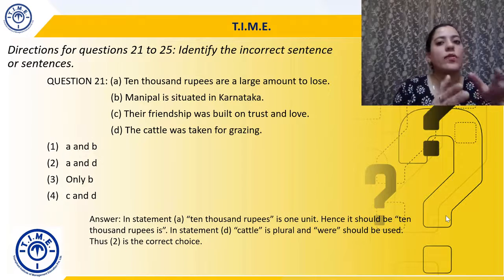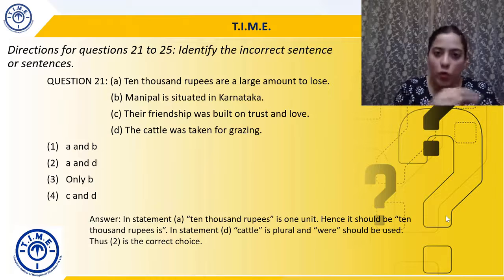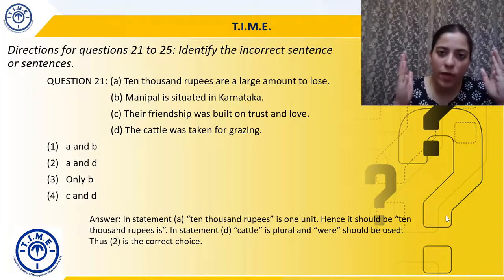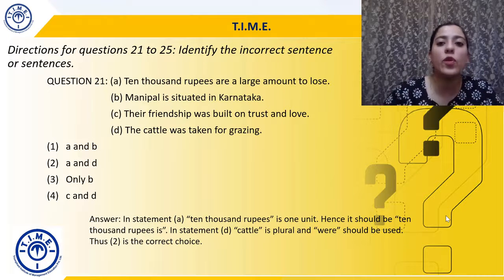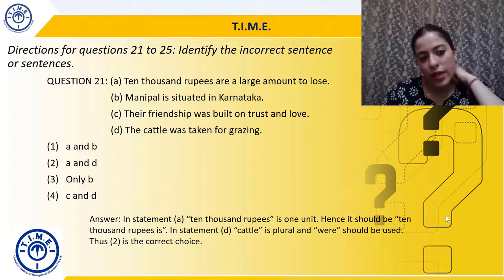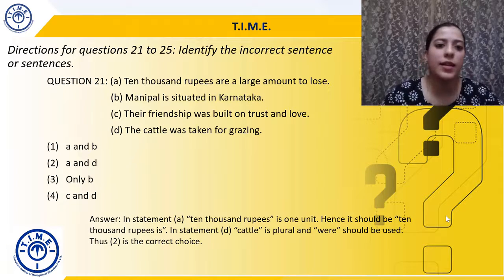So whenever you are given options, please make use of the options to quickly eliminate. क्योंकि मुझे पता है A गलत है, तो 3 and 4 में A है ही नहीं, automatically eliminated. You don't have to think much about it. This is what will give you an edge. This is what will save time in a competitive exam. So that's why here answer is 2, A and D are incorrect.